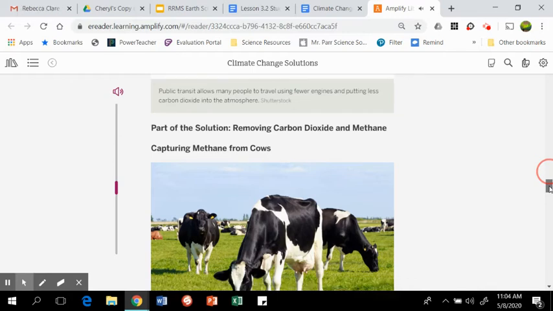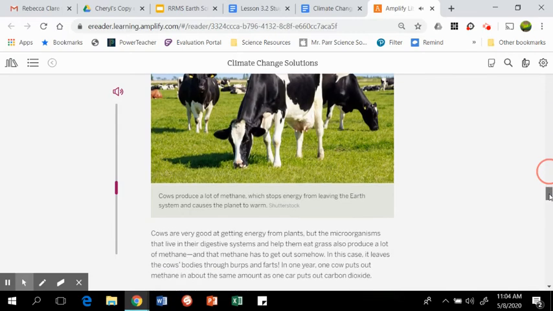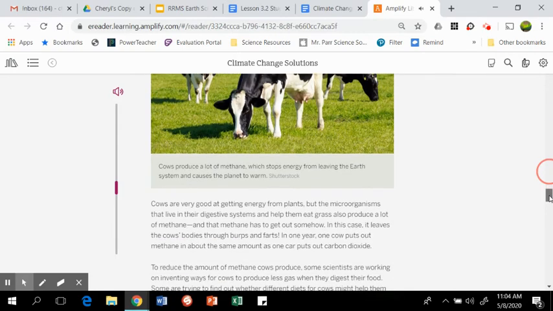Capturing methane from cows. Cows are very good at getting energy from plants, but the microorganisms that live in their digestive systems and help them eat grass also produce a lot of methane. And that methane has to get out somehow. In this case, it leaves the cow's body through burps and farts. In 1 year, one cow puts out methane in about the same amount as one car puts out carbon dioxide.